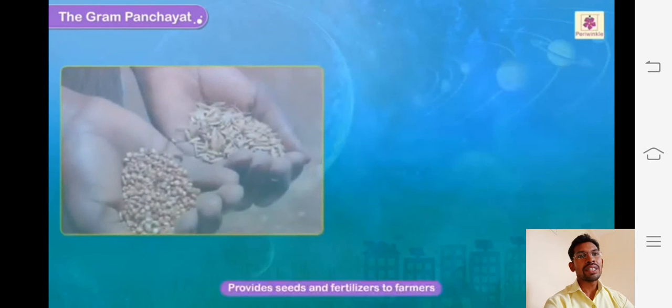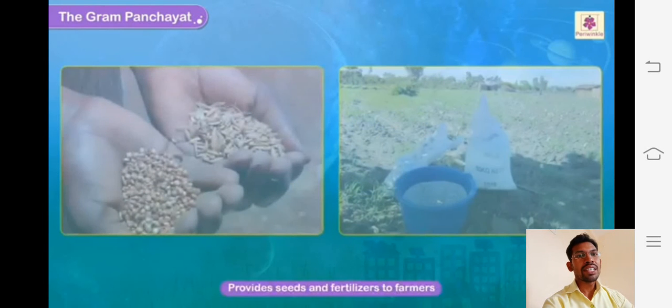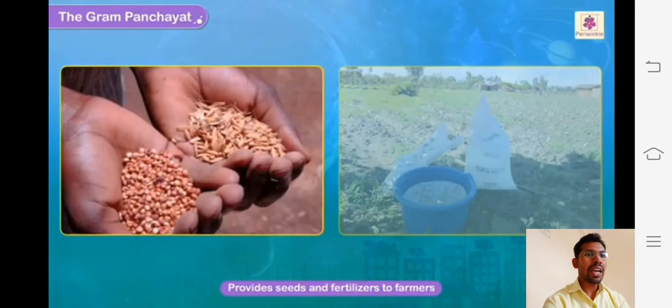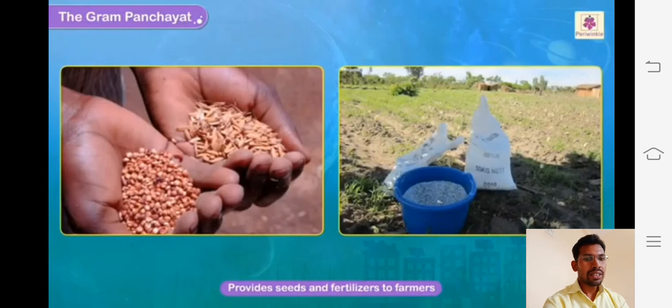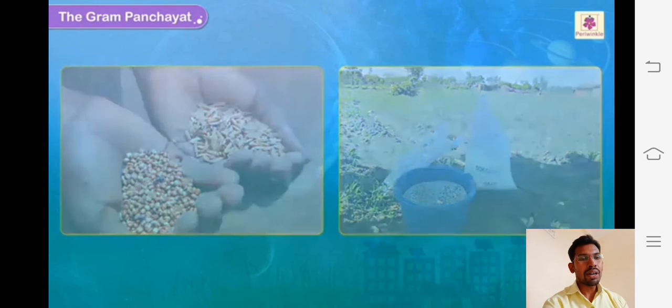We can also understand that they provide seeds and fertilizers to the farmers, so that the farmers can get a proper income from the crops and have good economic power through some earnings.